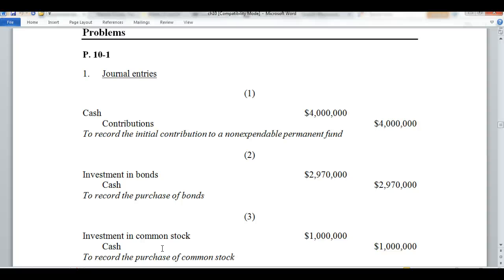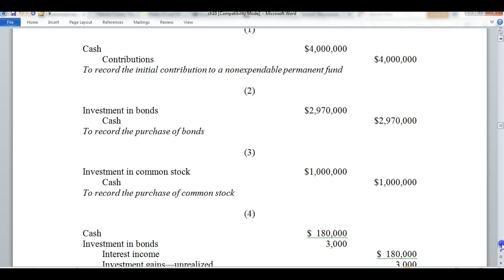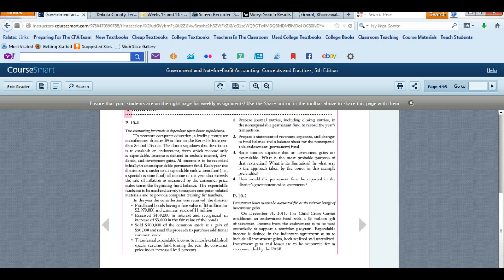So we are going to show investment in bonds, $2,970,000, credit cash, $2,970,000, recording purchase of bonds. Likewise, as far as our investment in stock, we're going to show an investment of $1 million, credit our cash for $1 million, to record the purchase of common stock. So those are, again, treated on a modified accrual basis.